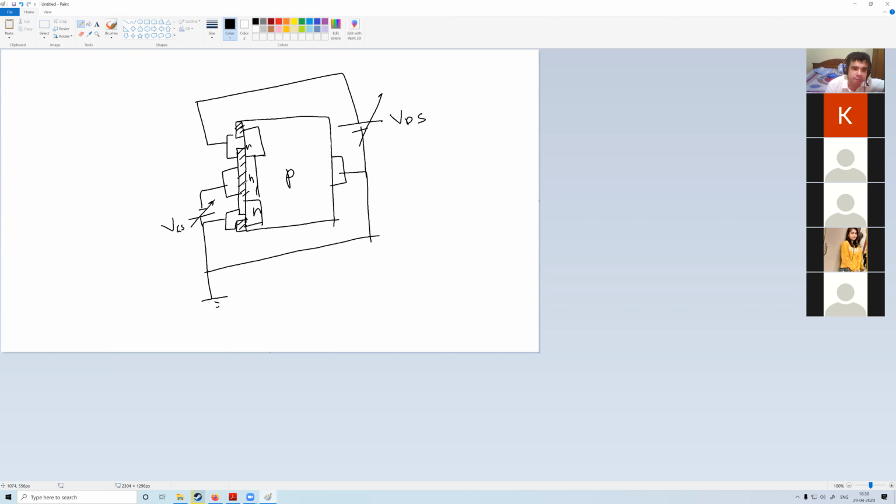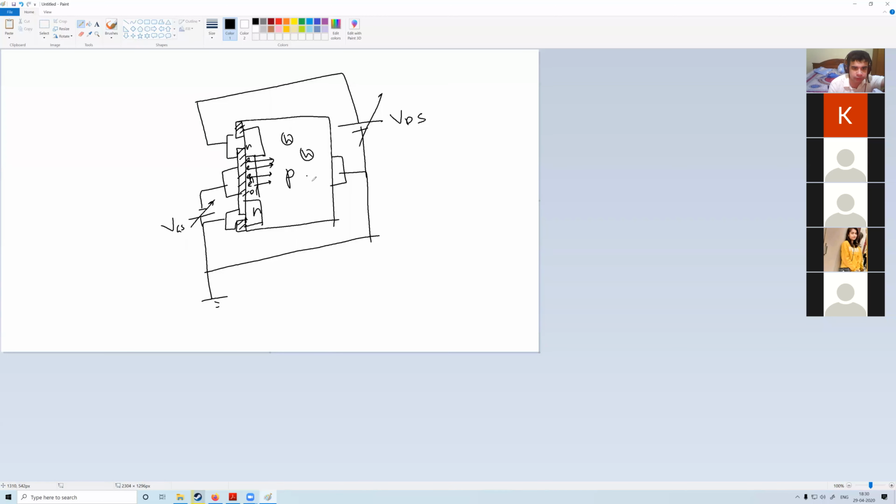Now I am applying a negative voltage. Here there are loads of free electrons in the channel. What will it do? The negative voltage will push the electrons away from the channel, away from the gate, further into the substrate. So electrons are going here.